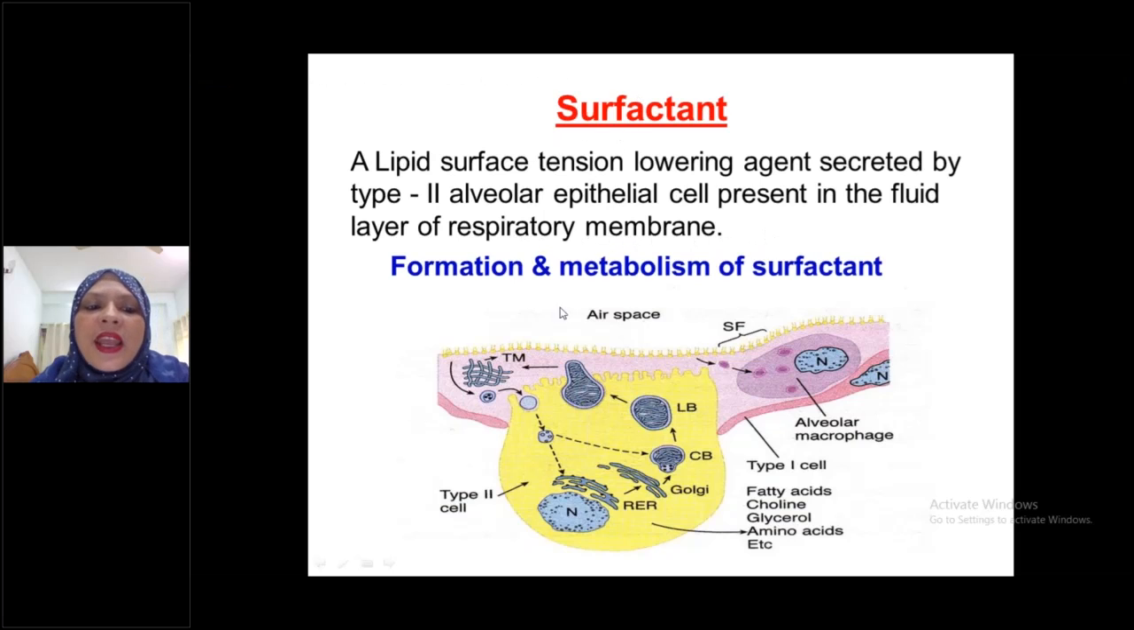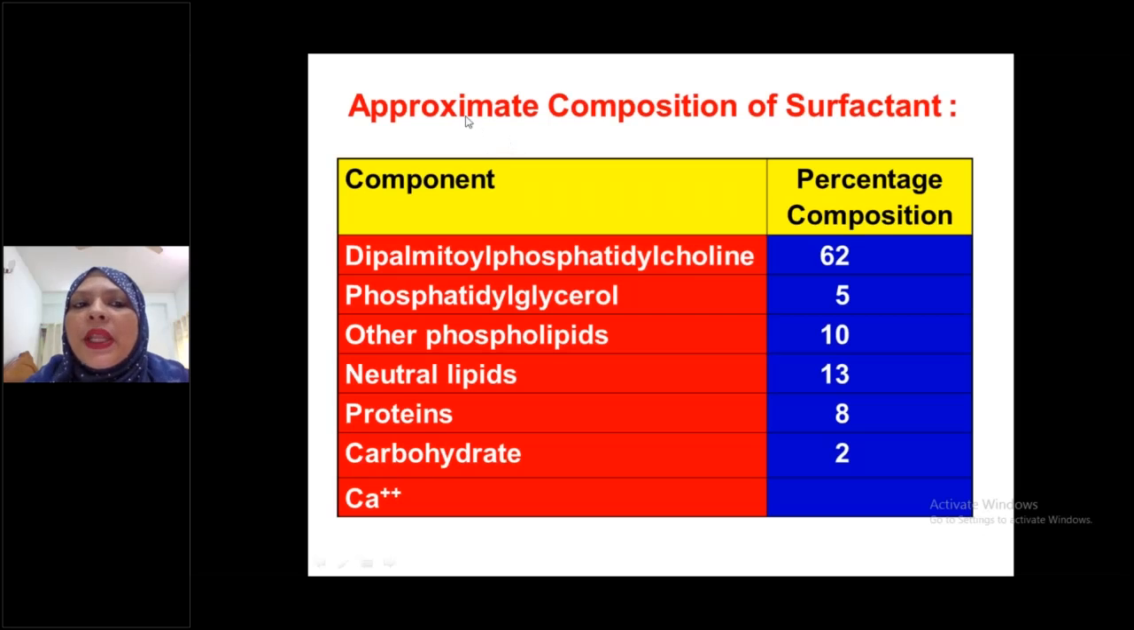contains this surfactant. Now this is the figure I have taken from the 26th edition Ganong. This figure is a very important thing: approximate composition of surfactant, and the first thing is dipalmitoyl phosphatidylcholine. Already I have mentioned that lipid substances are more present in the surfactant, and 62% is dipalmitoyl phosphatidylcholine. This is a very important viva question: which component is more in surfactant? One thing, that is dipalmitoyl phosphatidylcholine.